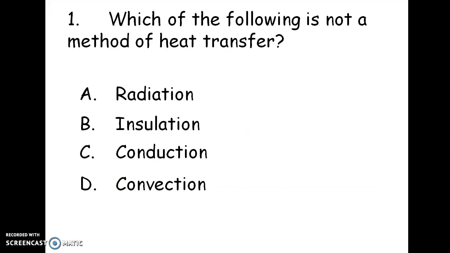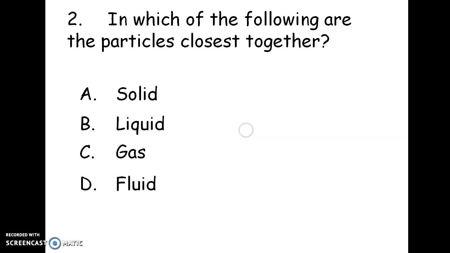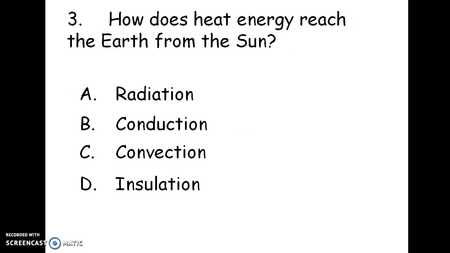Now, which of the following is not a method of heat transfer? It will be insulation. Now, in which of the following are the particles closest together? It is solid. In a solid, the particles are closest together. Now, how does heat energy reach the earth from the sun: conduction, convection, or radiation? It will be radiation.